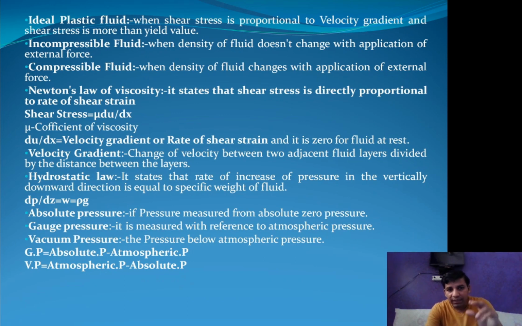If the first layer velocity is 10 and the other layer velocity is 11, the difference between these two velocities is 1. So the change of velocity between two adjacent fluid layers divided by the distance between the layers is known as velocity gradient.